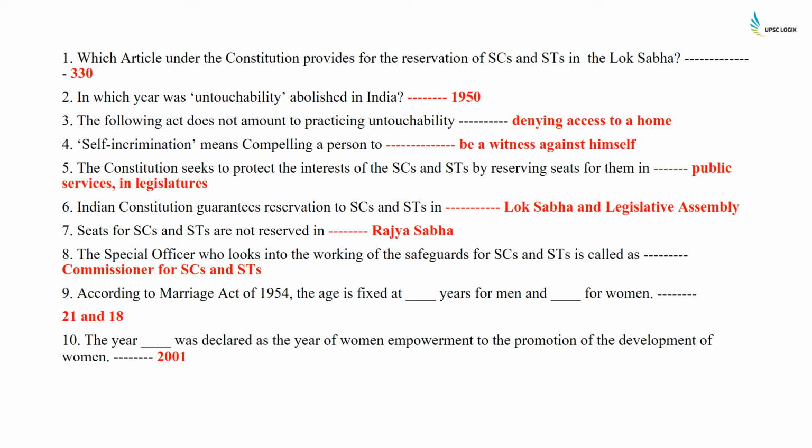Which article under the Constitution provides for reservation of scheduled caste and scheduled tribes in the Lok Sabha? It is Article 330. In which year was untouchability abolished in India? 1950. The following act does not amount to practicing untouchability: denying access to a home.